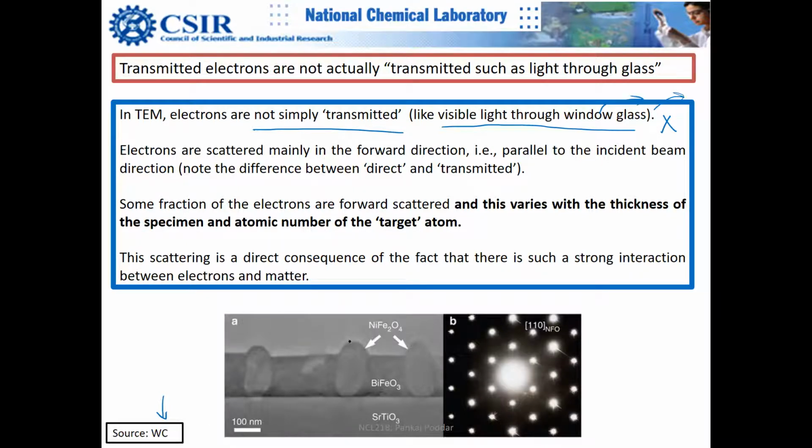So you can see that this is a specimen here, strontium titanate substrate, and this is one of my favorite materials, bismuth iron oxide. And then you have nickel ferrite islands here. And this is the electron diffraction of nickel ferrite, these nano islands inside the bismuth iron oxide matrix.